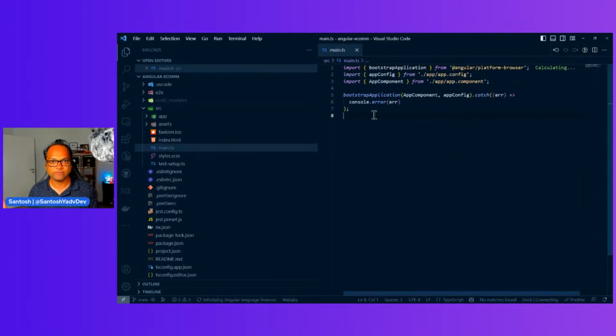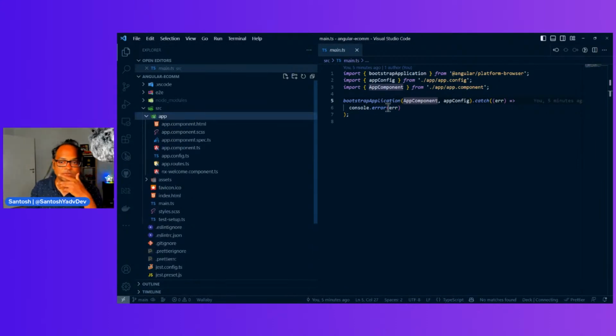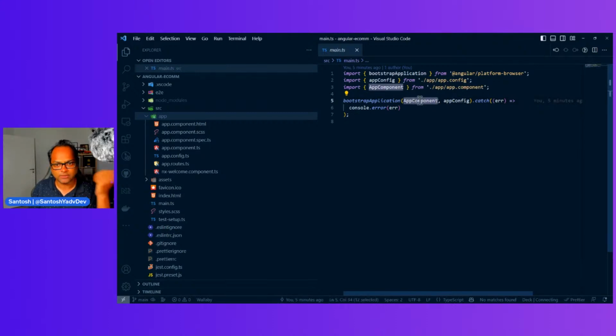In case you already have a little bit of idea about Angular, you already know about main.ts. This is your entry file, the first file which will be executed once you run your code base, and it uses the standalone APIs. Before Angular 15, there were no standalone APIs, so we could not directly bootstrap an application. Here, if you see, it says bootstrapApplication, and then it takes two parameters, component and config. So let's see what those files are.